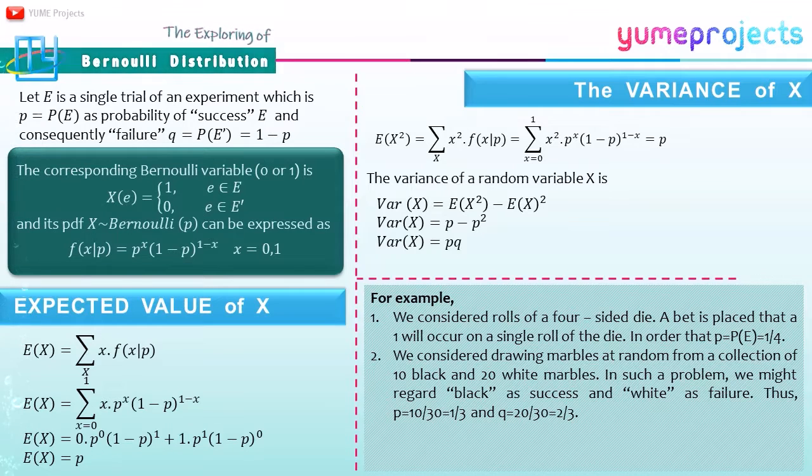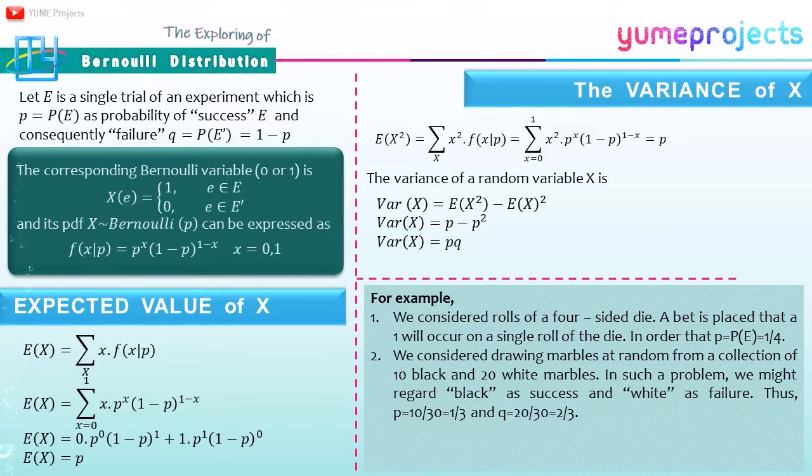For the Bernoulli distribution, I have some examples. First, we consider rolls of a 4-sided die. A bet is placed that a 1 will occur on a single roll of the die. Thus, E, the success trial, is equal to 1 and E^c is equal to 2, 3, and 4, so that p = 1/4. For the other example, we consider drawing marbles at random from a collection of 10 black and 20 white marbles.